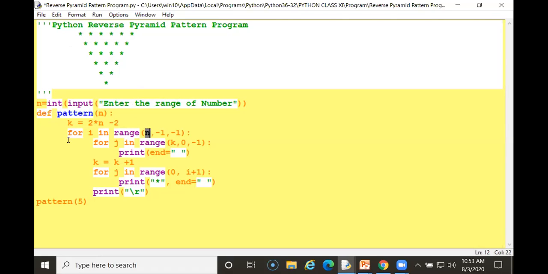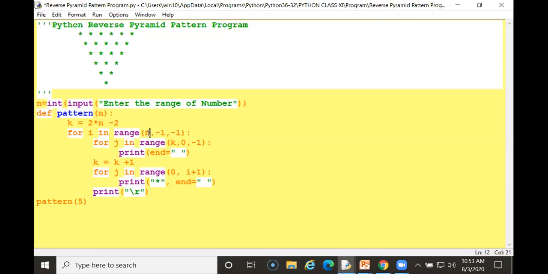And in the previous one, I am not writing this, it is a reverse. That's why I have to write the original value, not beginning with 0, not beginning with 1. I have to put the last value in the range.